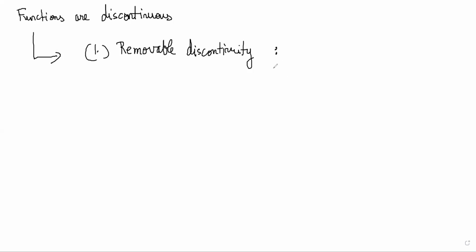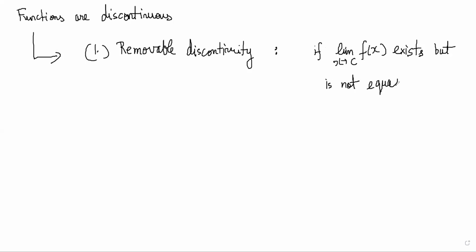For example, if limit x tends to c f of x exists but is not equal to f of c, then clearly the function is discontinuous.